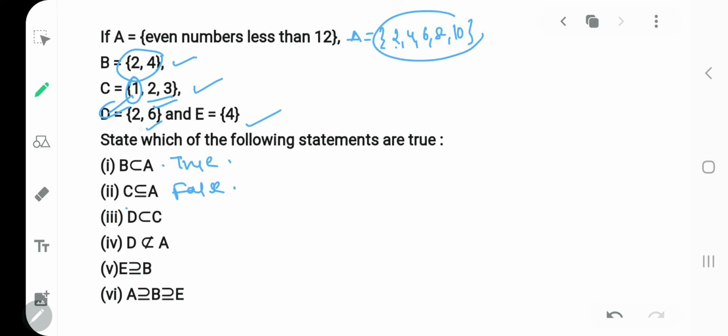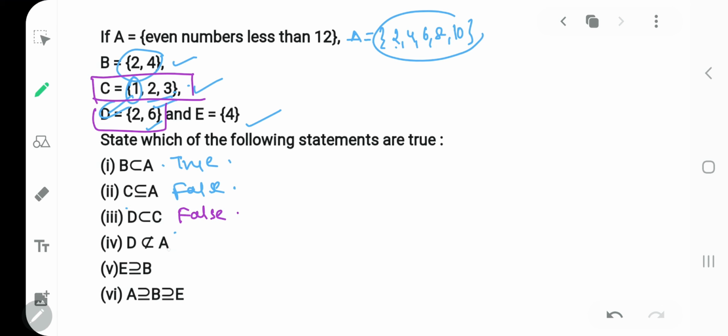Next you have D is a subset of C. Let's see, D is having 2, 6. Sorry, I have read it wrong. In your third it is saying that D is a subset of C. So C has elements 1, 2, 3. I'm so sorry, I checked with A. Yes, C has elements 1, 2, 3 and D has 2 and 6. So it is not a subset. So we can put it as false.